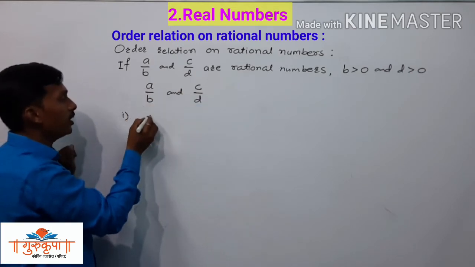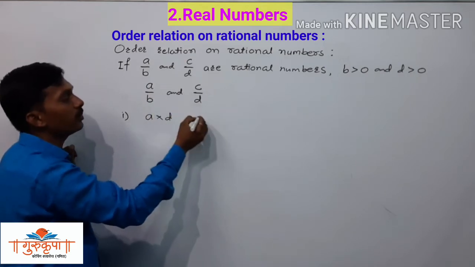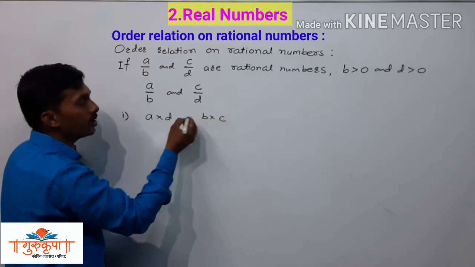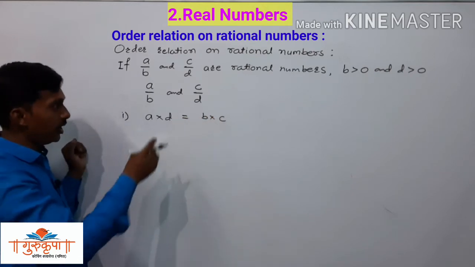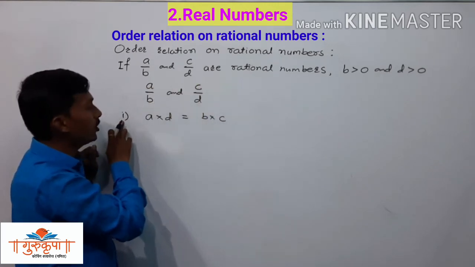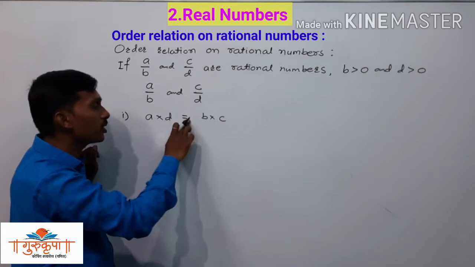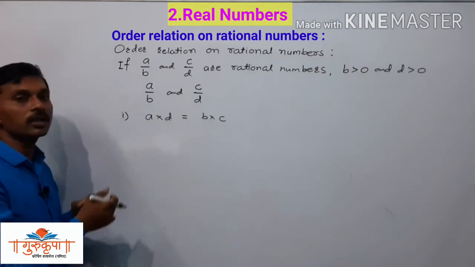If A is multiplied by D and B is multiplied by C, and suppose both the products are equal, we take the cross product of A and D and B and C, and see the first condition: if both the cross products are equal, at that time both the numbers are equal.